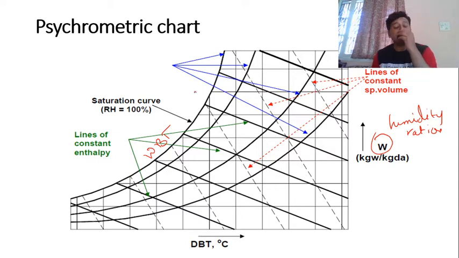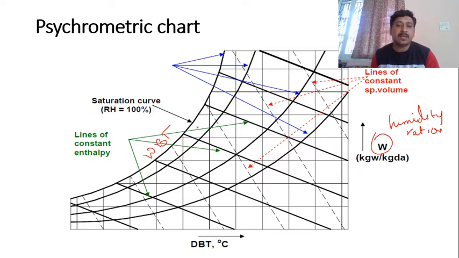In the R.K. Hegde data handbook, the wet bulb temperature is given separately. In the Nijaguna data handbook, they had not given the wet bulb temperature separately. If you are using the R.K. Hegde data handbook, then the wet bulb temperature will be mentioned. If you are using the B.T. Nijaguna data handbook, the blue color one, then you should follow what I am saying here. So on this curve there will be the wet bulb temperature markings.